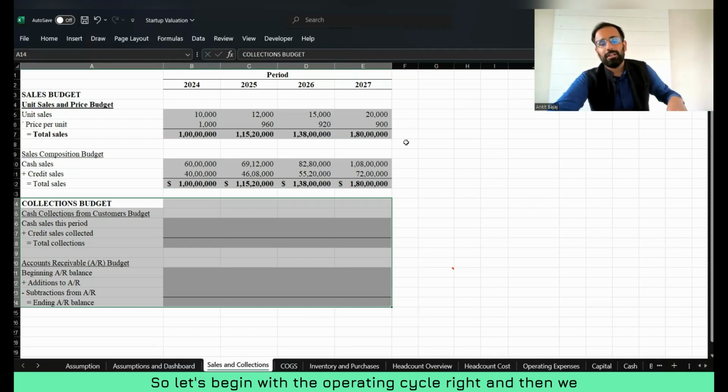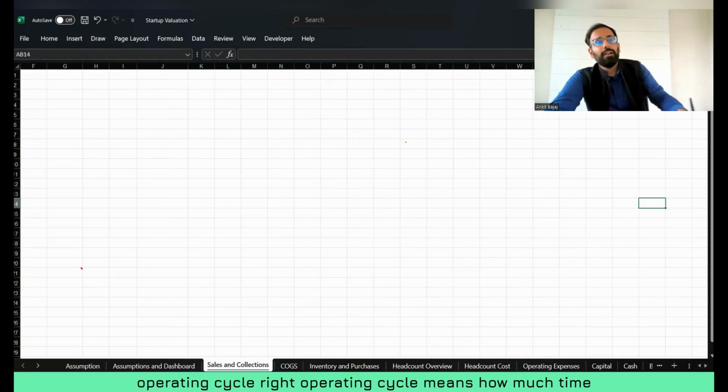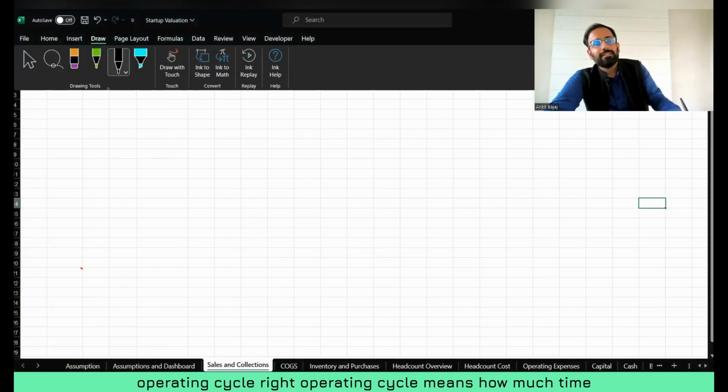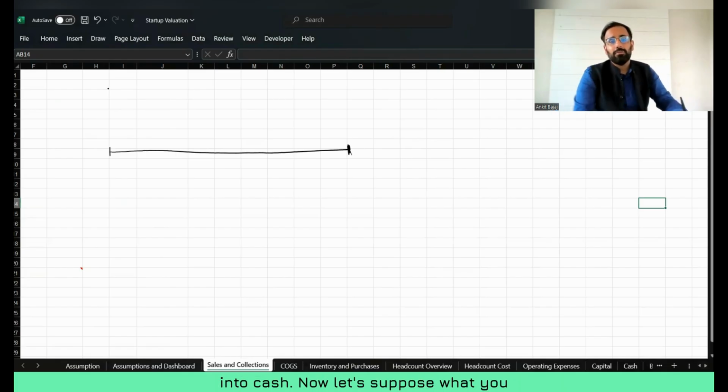So let's begin with the operating cycle, and then we will discuss more about it. Now, what is the operating cycle? Operating cycle means how much time it takes a business to convert their raw material into cash.